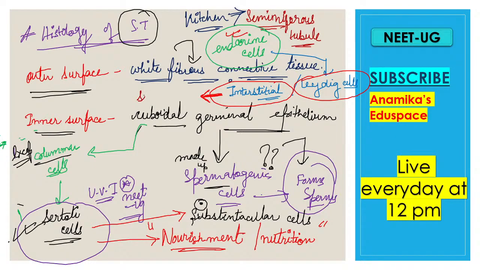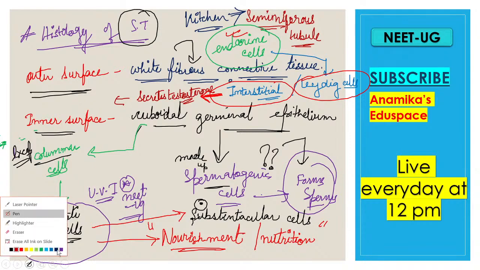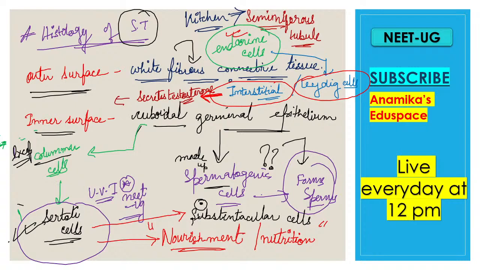So it secretes testosterone, and ultimately testosterone promotes spermatogenesis. Ultimately the testosterone says that yes, it's now the time.